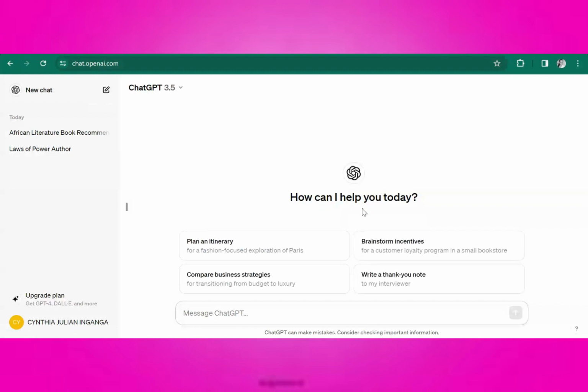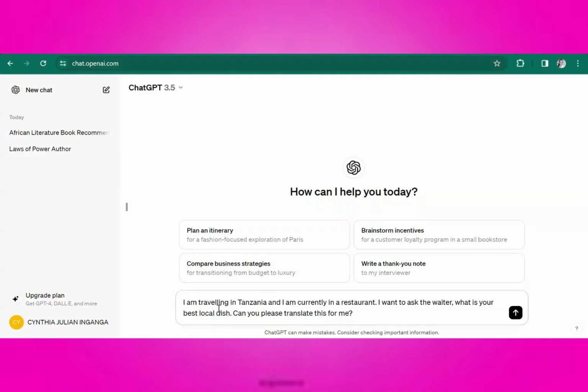Yes, so let's go to the third prompt. The third prompt is language translation. So I'm going to give it some context. I'm going to talk about traveling to a certain country or a certain place, and I'm going to have ChatGPT translate for me something in that language. So, for example, I'm traveling in Tanzania and I'm currently in a restaurant. I want to ask the waiter, what is your best local dish? Can you please translate this for me?